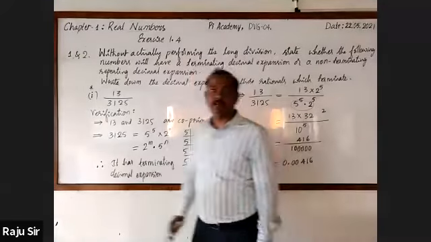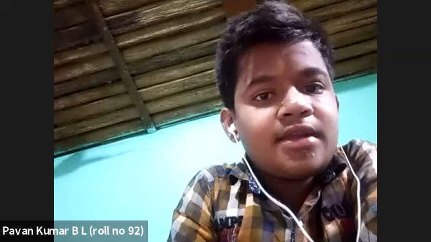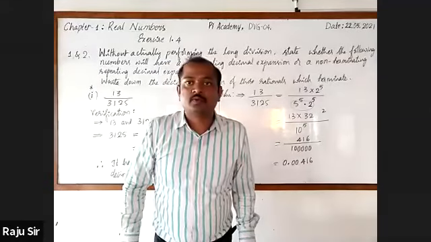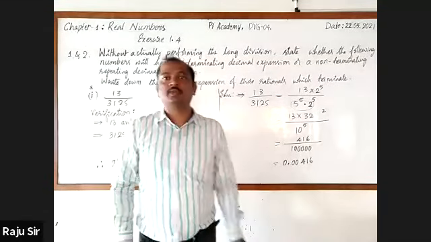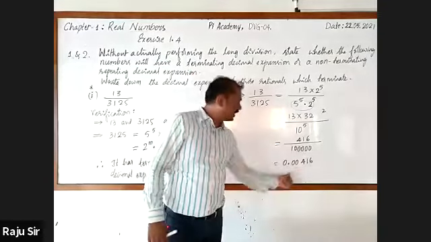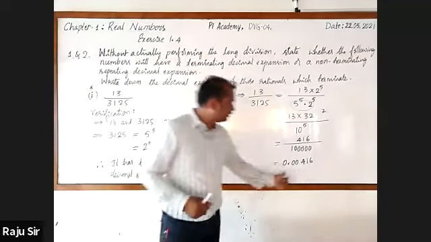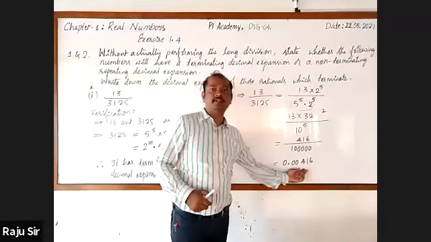Have you got the same? Yes, sir. Very good. Madhuri, correct. Vishnu, correct. You are right. Pranav, very good. He has given one more piece of information: this number will terminate after 5 decimal places. So in the decimal place, we have 5 digits.